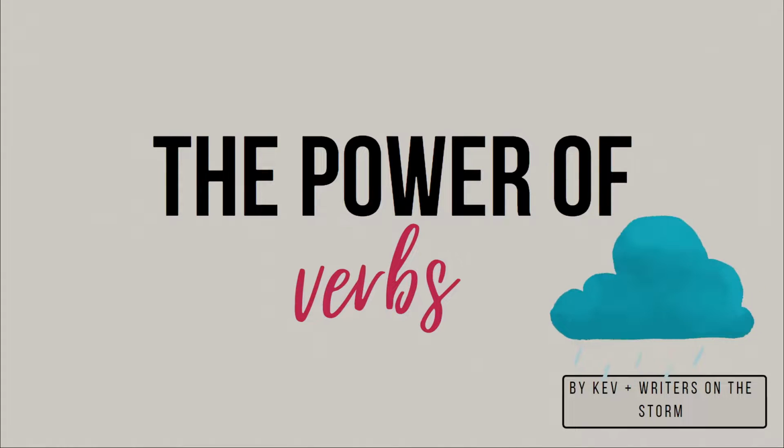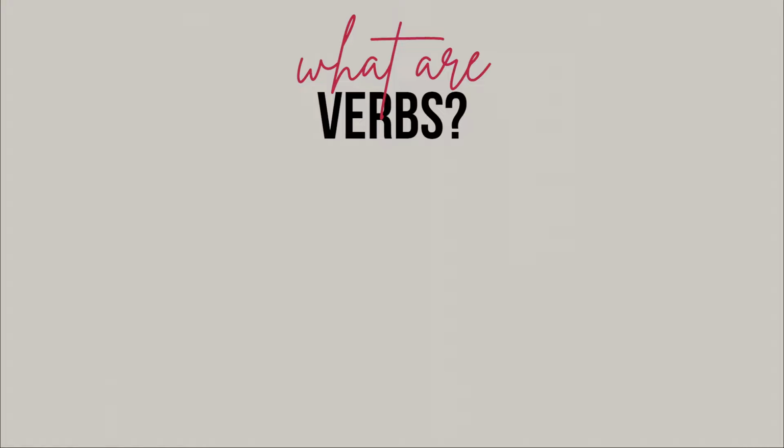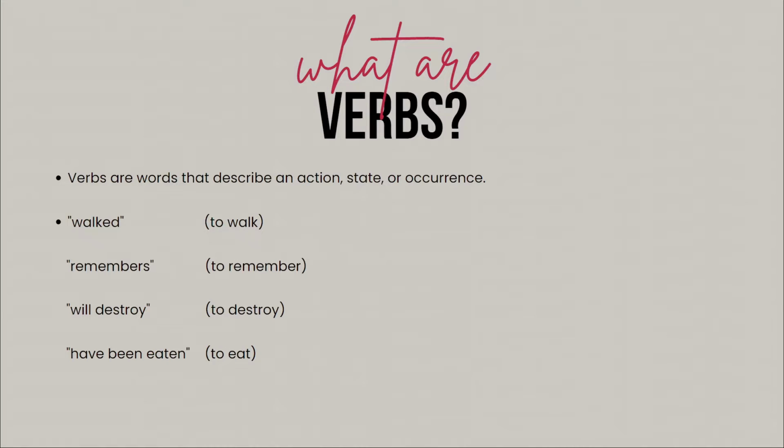We'll show you how to use verbs to make your sentences more effective and impactful. Let's get started. First of all, what are verbs? Verbs are words that describe an action, state, or occurrence. Some examples include walked, remembers, will destroy, have been eaten. Verbs tell readers what the subject of your sentence is doing, and you can think of verbs as the lifeblood of your writing, because every sentence needs one, and verbs move things forward.